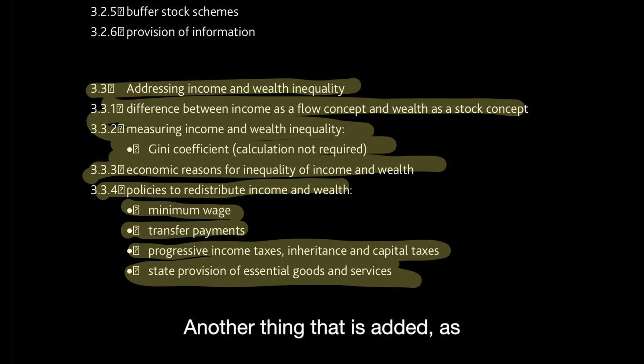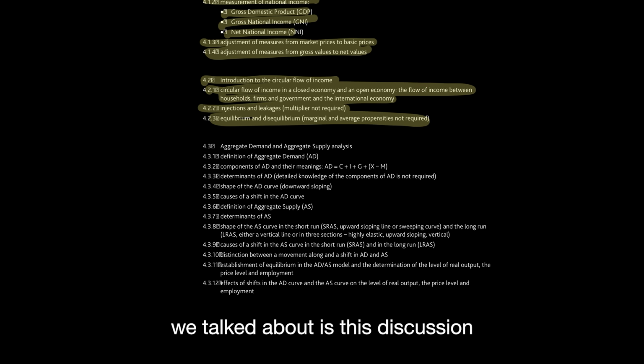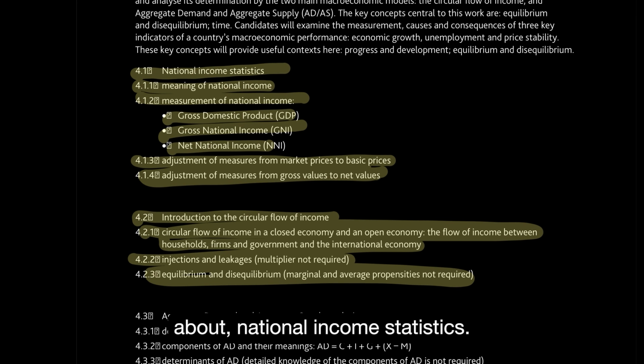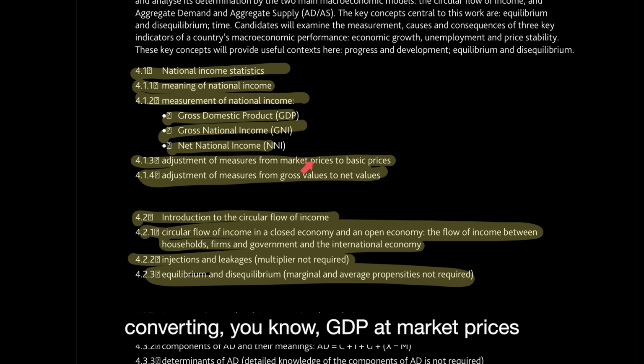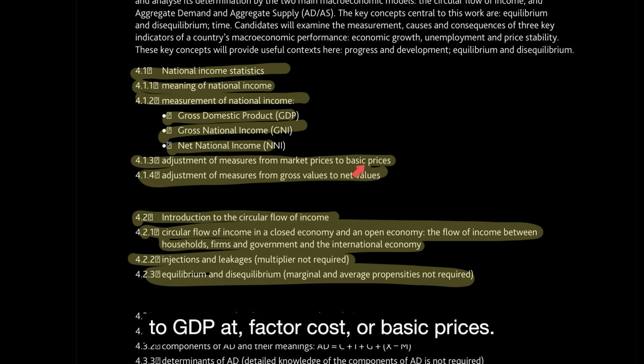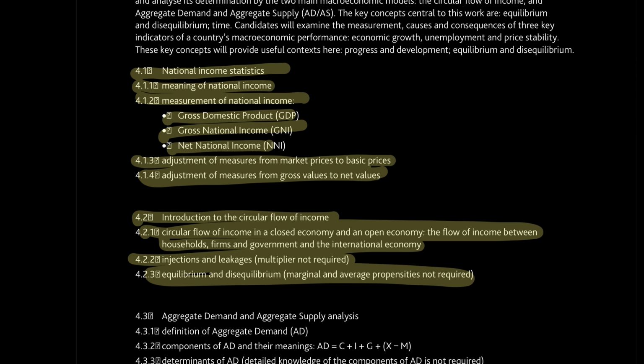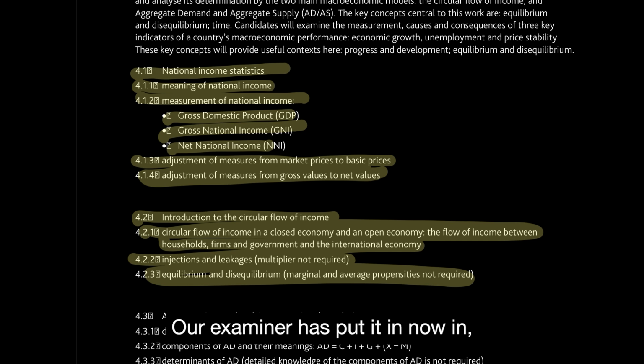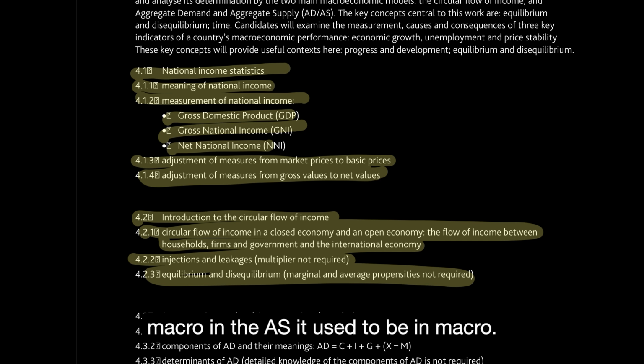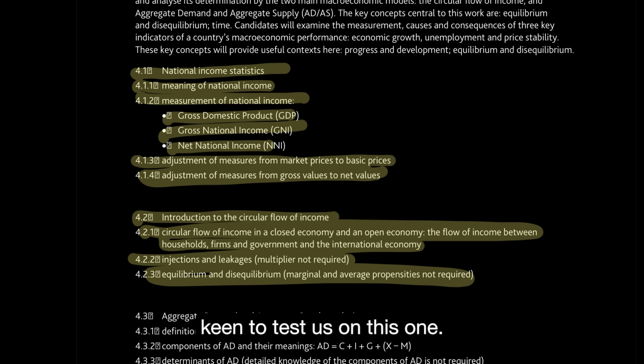the content. Another thing that is added, as we talked about, is this discussion about national income statistics. It's a very easy discussion. You need to know the formulas for GDP, GNI, and net and gross national measures. You need to know the formula for converting GDP at market prices to GDP at factor cost or basic prices. Also, we need to be aware of this circular flow discussion. It's a really important discussion. The examiner has put it in now in macro, in the AS. The examiner will be very keen to test us on this one.